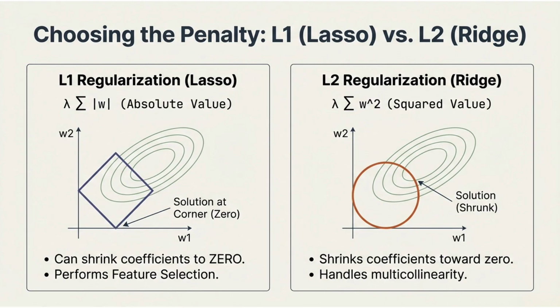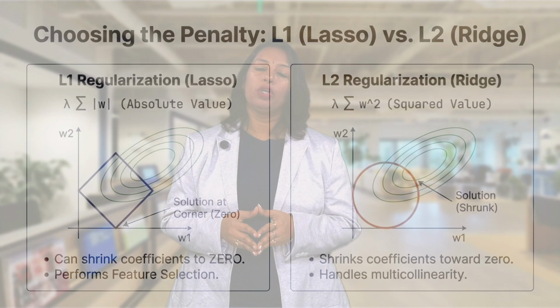L2 regularization, also known as ridge, penalizes the squared values of coefficients instead of eliminating features. It reduces coefficient magnitudes gradually. L2 regularization is especially useful when dealing with multicollinearity, where input features are highly correlated. Choosing between L1 and L2 depends on the problem context and modeling goals.